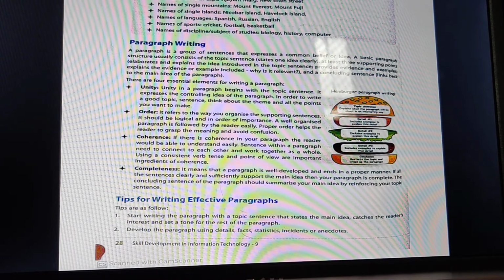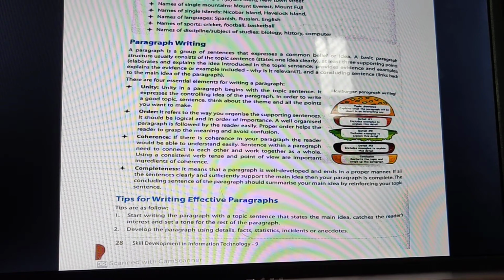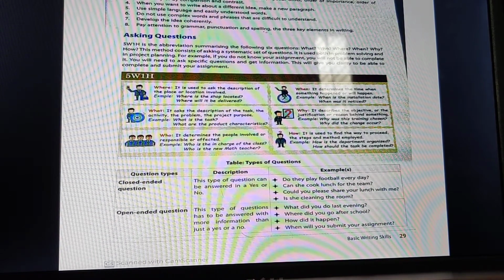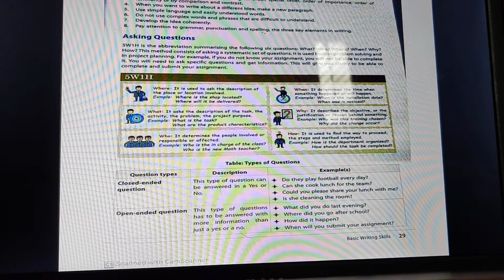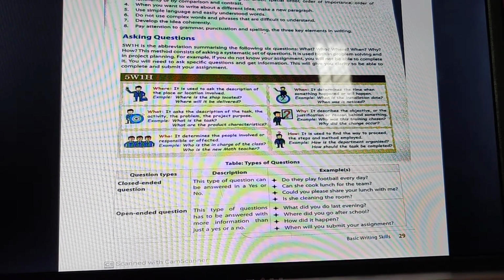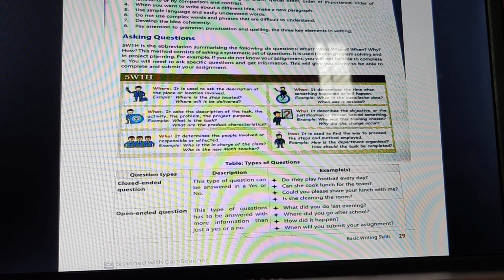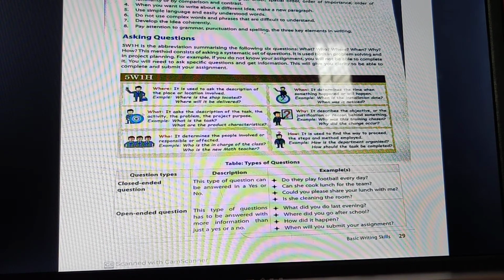Develop the paragraph using details. It should include your facts, statistics, incidents, and anecdotes. Organize the information in chronological order, spatial order, order of importance, order of familiarity, and by comparison and contrast.